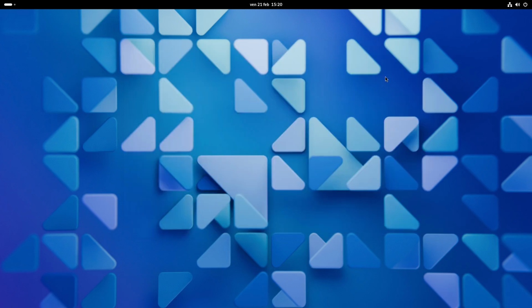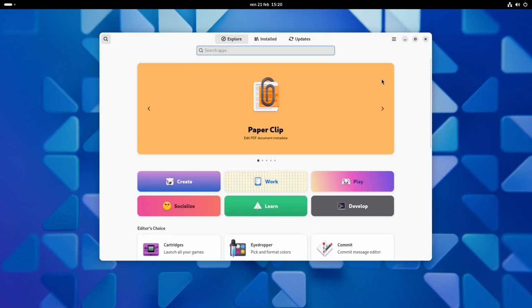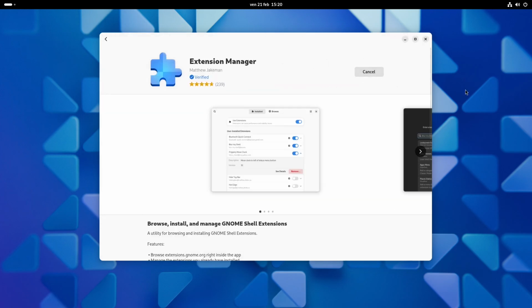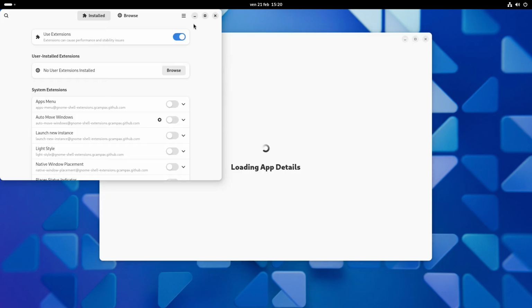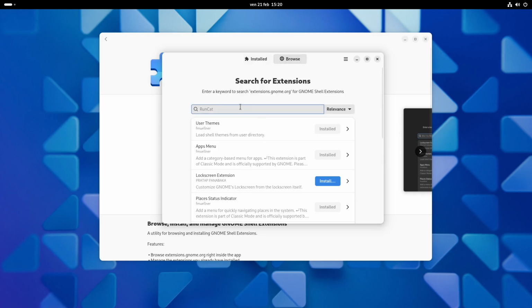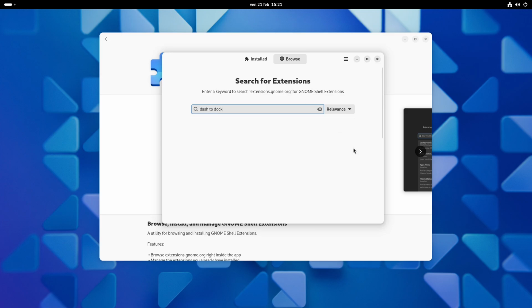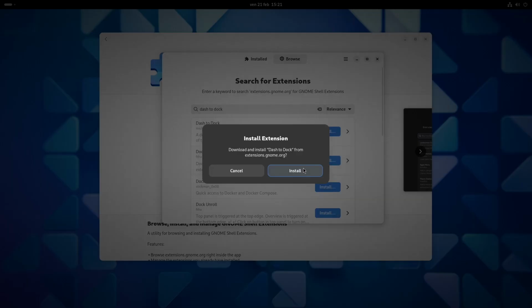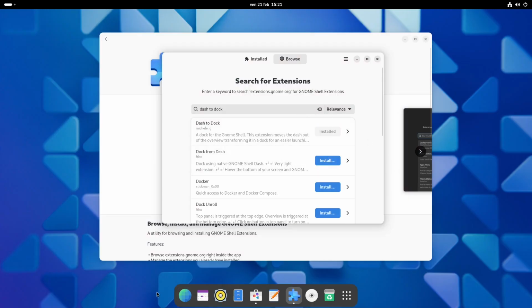The next step we have to do is click on the meta key again, open the GNOME software, and search for extensions. And here Extension Manager will appear, we just click on install, and we wait for the installation to finish. So as you can see, it has finished, so we can click on open, and we can click on browse, and we can search for the first extension, which is going to be Dash to Dock. So let's install this extension, click install on Dash to Dock, click install again, and it will be installed.